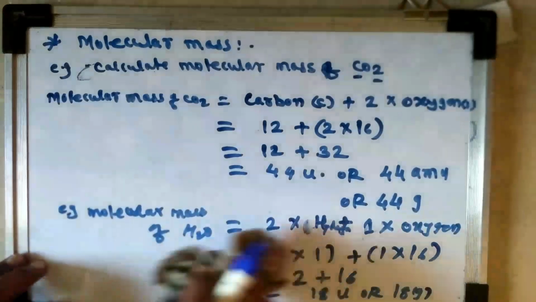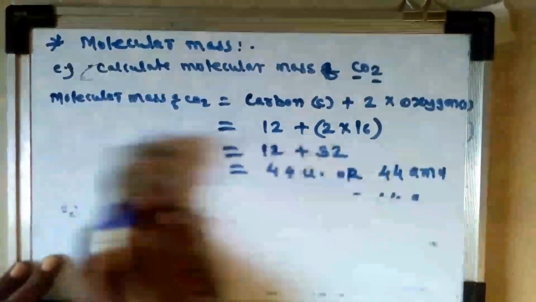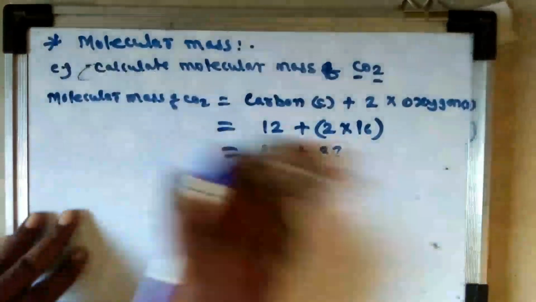Then formula mass, very simple. If we know the formula of a compound, we can calculate the formula mass of that compound, if we know the atomic masses of all the elements present in the formula.